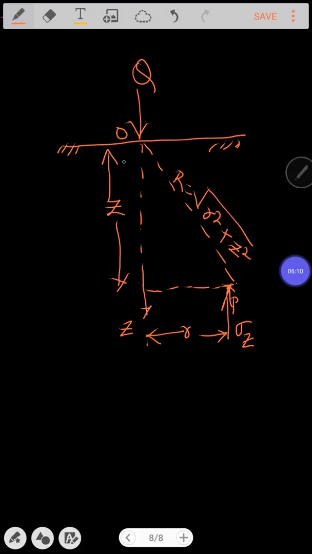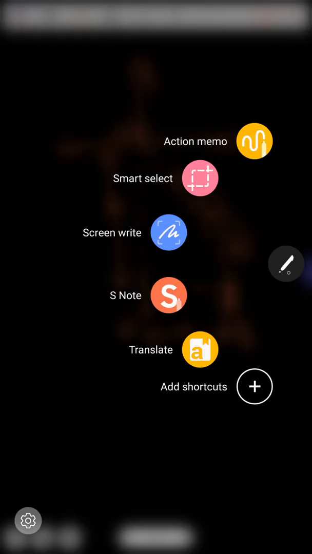towards negative x direction, positive x direction, positive y direction, negative y direction, but it cannot be along the positive y direction. Why? Because the earth is considered to be a boundary.